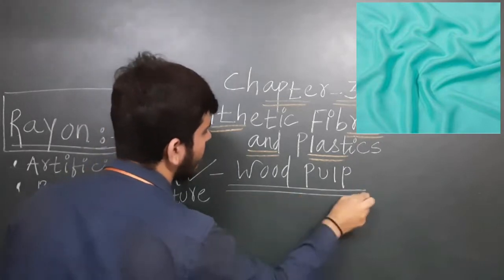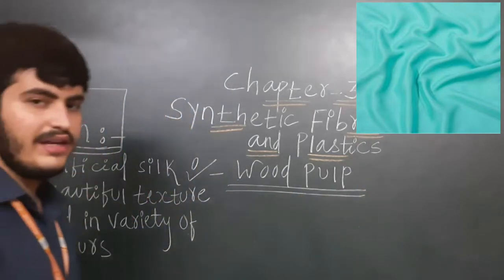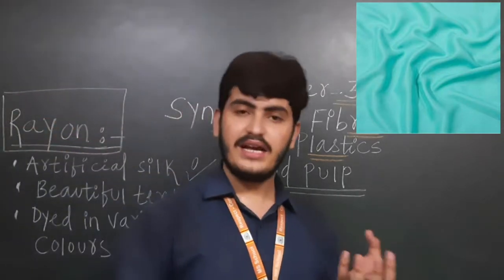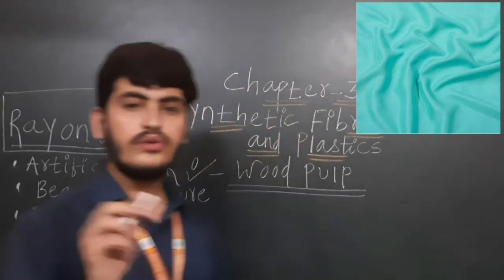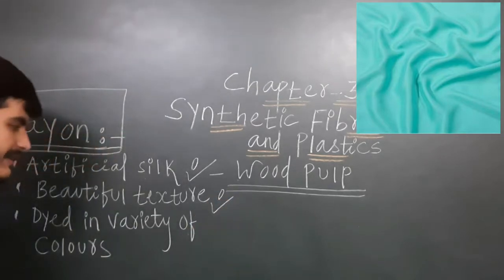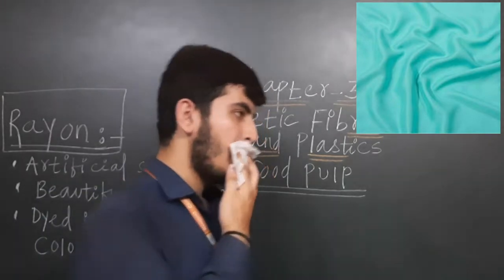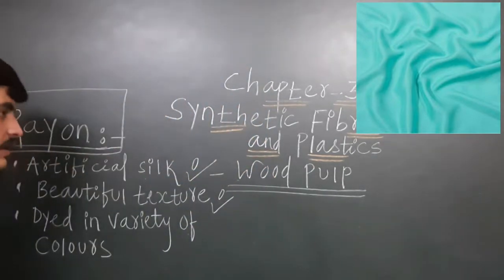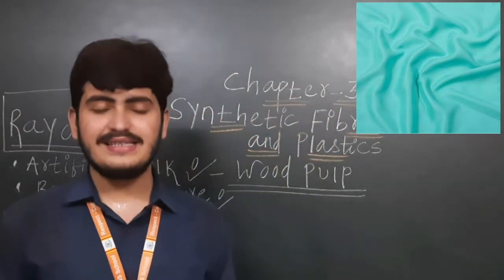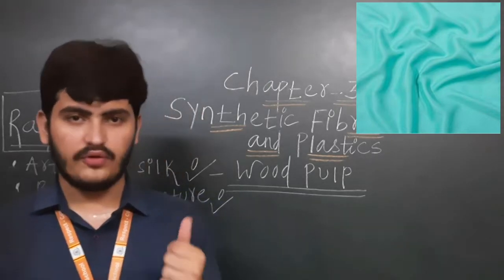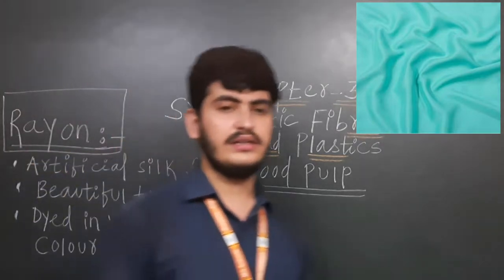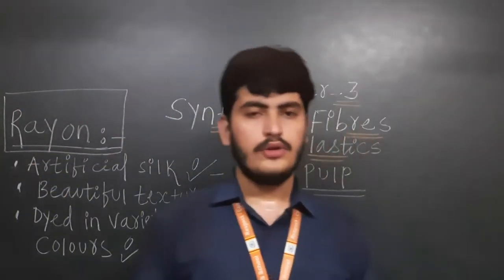Yes, they are making it from wood pulp. Wood is available in nature, so it is a natural substance, but it is man-made. It is made using a natural substance, but it is man-made. So rayon is known as artificial silk. It has a beautiful texture, and silk also has a very nice texture. You have seen your mothers wearing silk sarees at your home many times. It is very soft. It is dyed in a variety of colors, used to make bed sheets and carpets, colorful bed sheets.